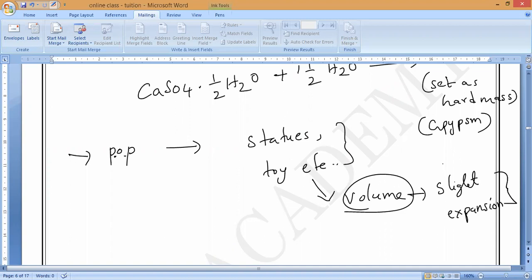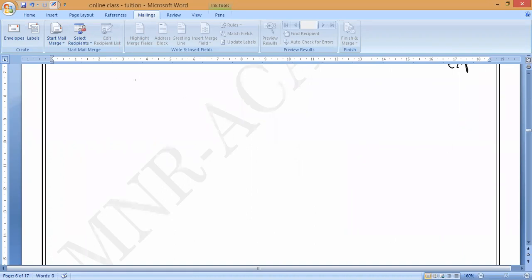So why are we using it? Because we are using it in making statues and toys, etc. That is it. Now you can see here, the third property is how we should store it. Already so many times I am telling you, it has to be stored. How should it be stored?